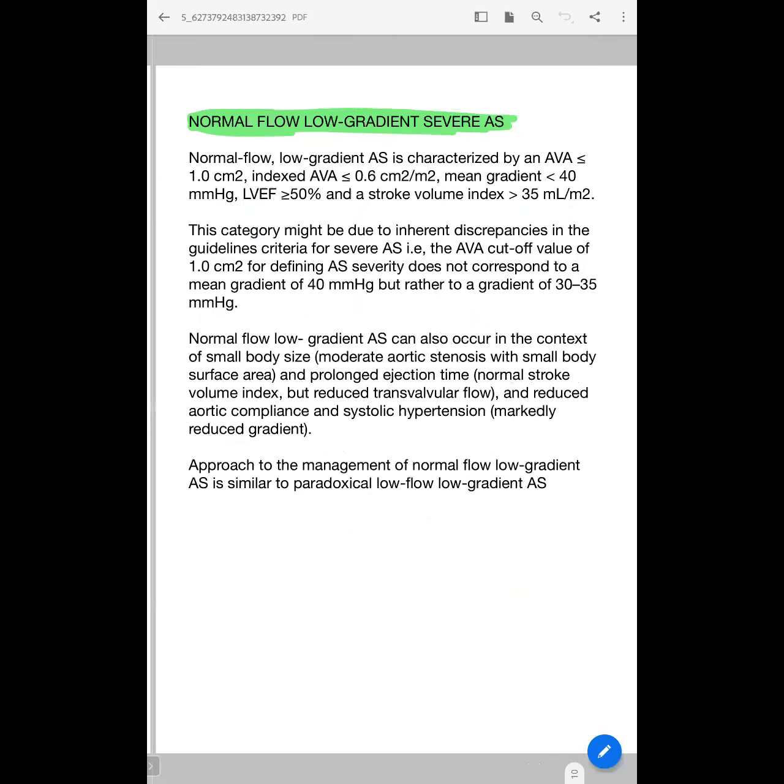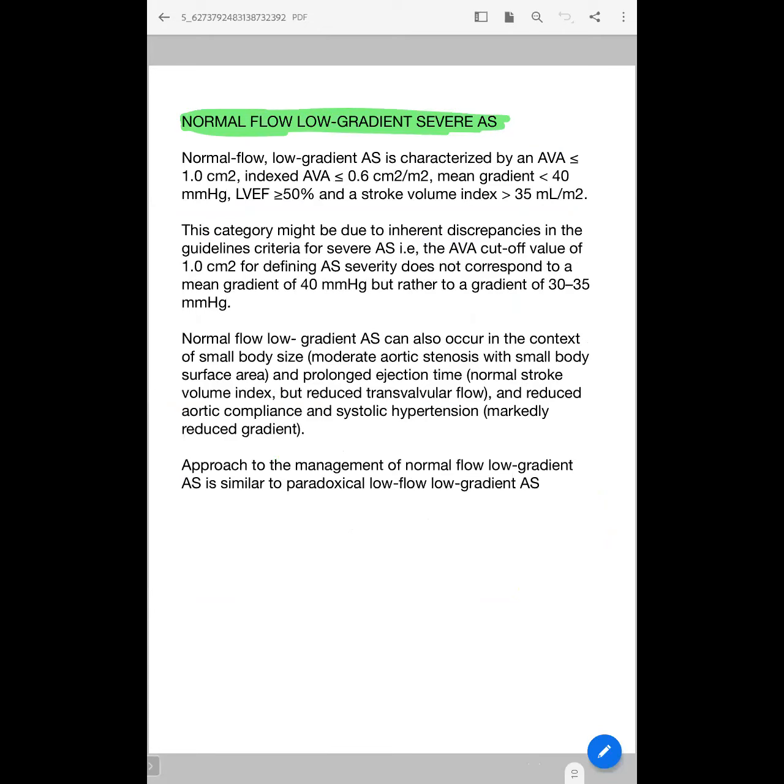And the last category, that is normal flow, low gradient severe AS. That is, flow is normal. The stroke volume index is more than 35, but still the gradient is less than 40, and aortic valve area is less than 1. And indexed aortic valve area is also less than 0.6 centimeters square per meter square. This category might be due to inherent discrepancies in the guideline criteria of severe AS. That is, the aortic valve area cutoff of 1 centimeter square for dividing severe AS does not correspond to the mean gradient of 40, but it corresponds to 30 to 35 mmHg.